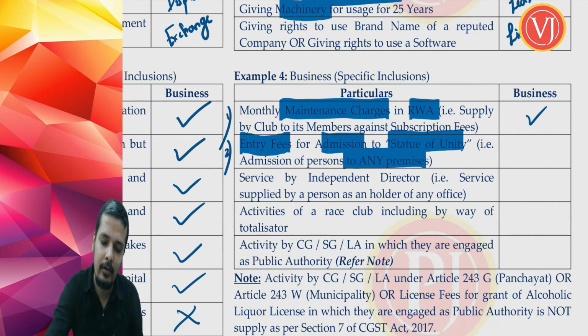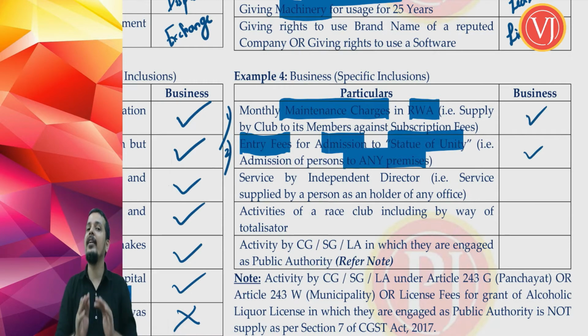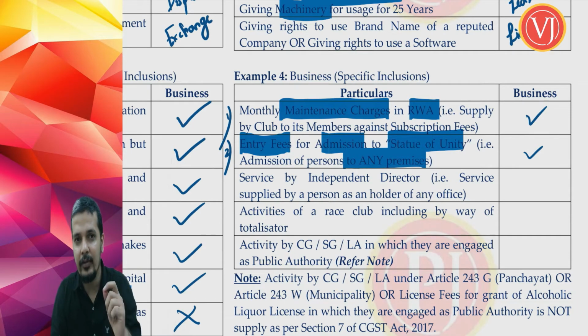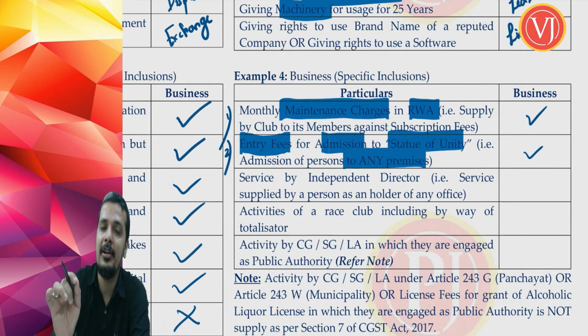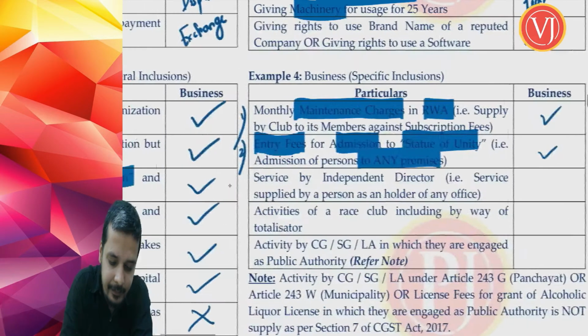That is also business, and GST levy is there. Are we discussing about collection? No. Levy is there, collection may be there, may not be there because of exemption. So we are discussing only levy. So the second specific clarification is about entry fees which you are paying for admission to any premises.